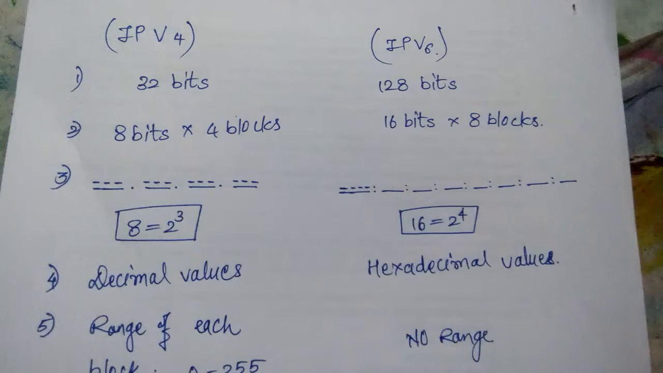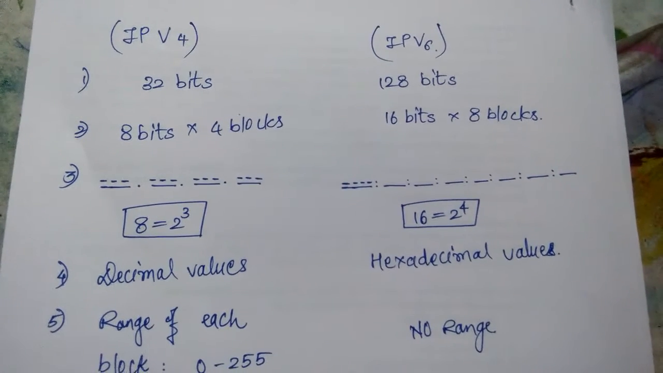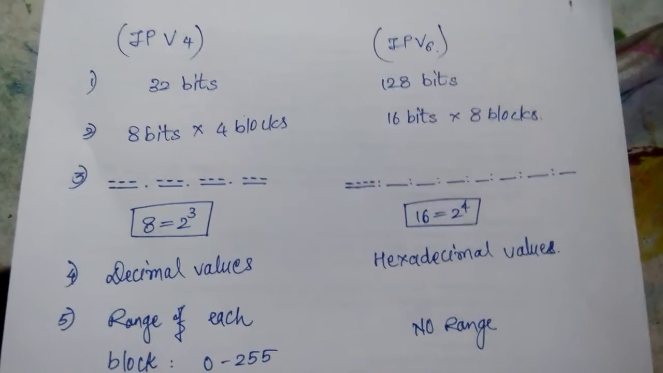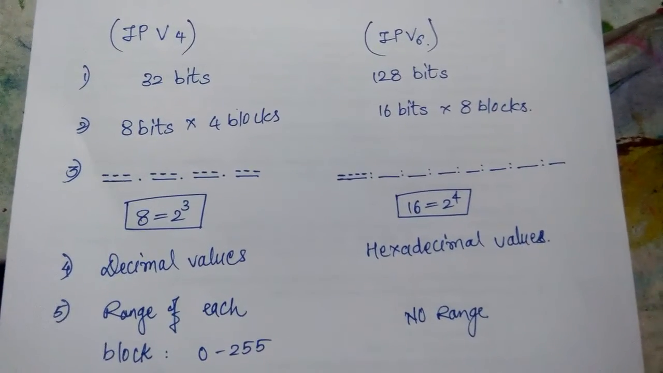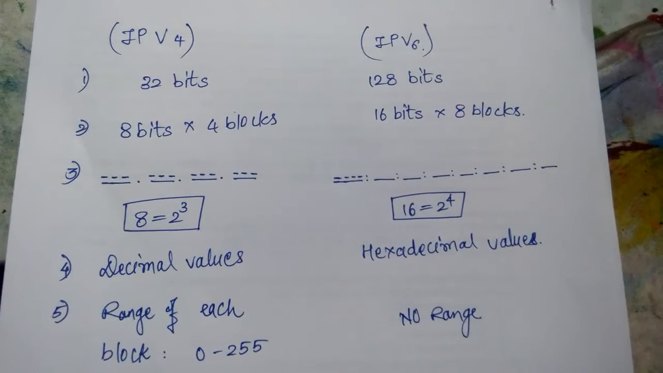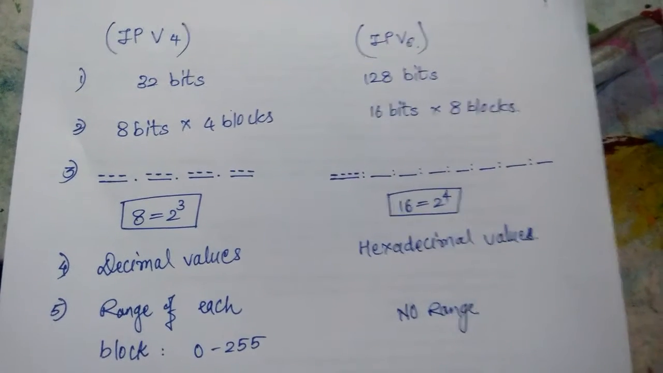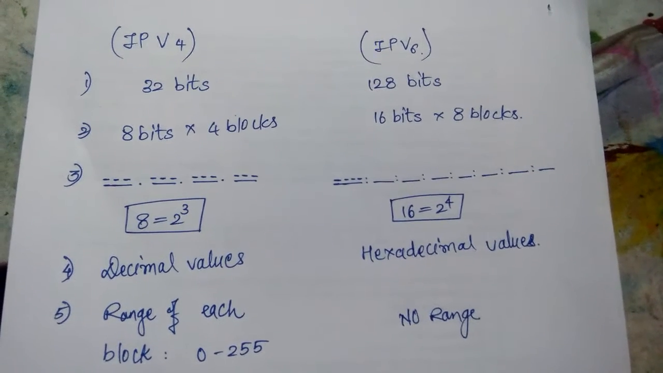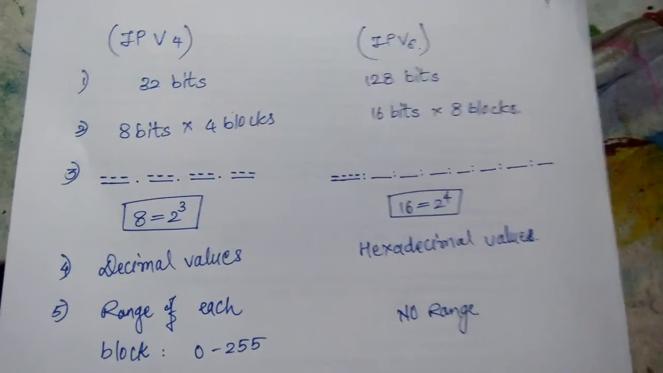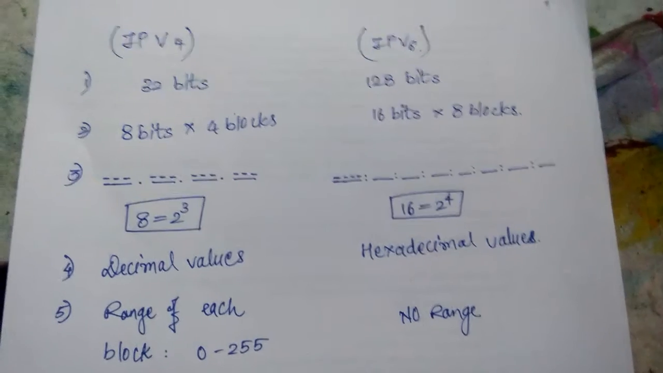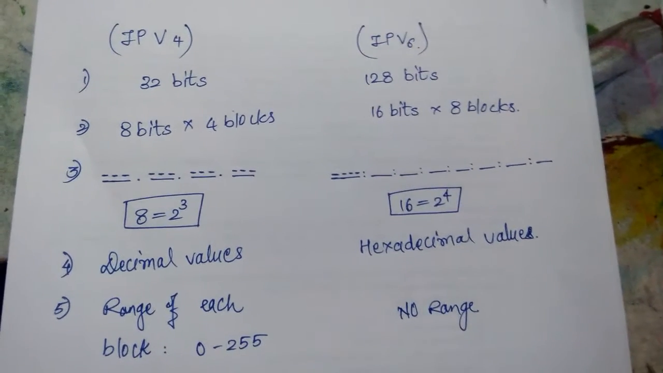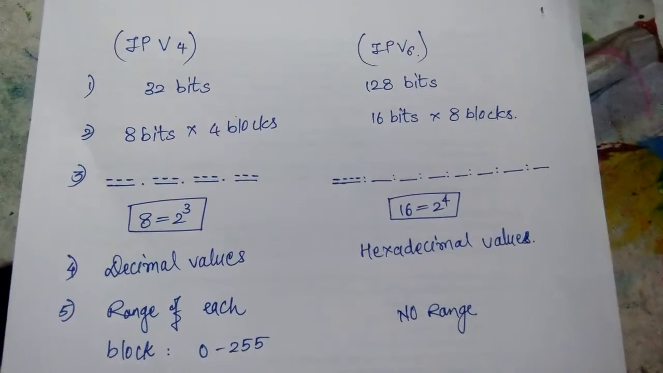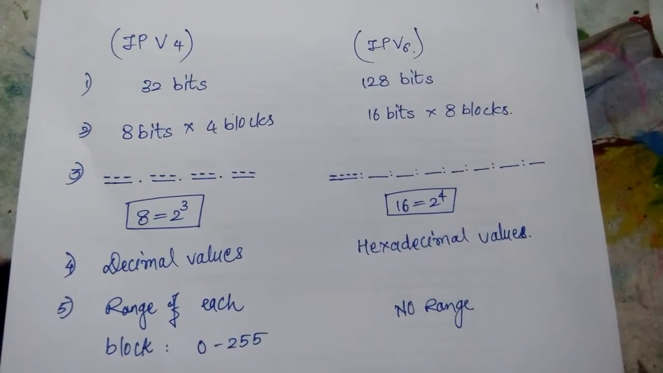These are some points of difference between IP version 4 and IP version 6, as you can see here. First of all, IP version 4 is 32-bit, that is, an IP address in IP version 4 is of 32 bits, and in IP version 6 the IP address is of 128 bits. There is a certain format of representation of the IP address in both versions. In version 4, there are 4 blocks, and each block is of 8 bits. In IP version 6, there are 8 blocks, and each block is of 16 bits.